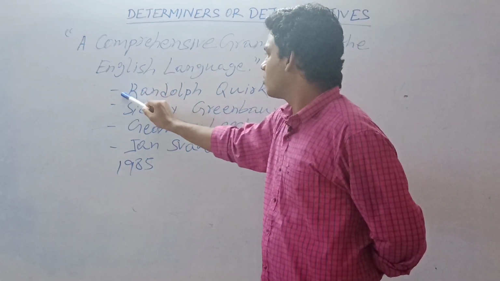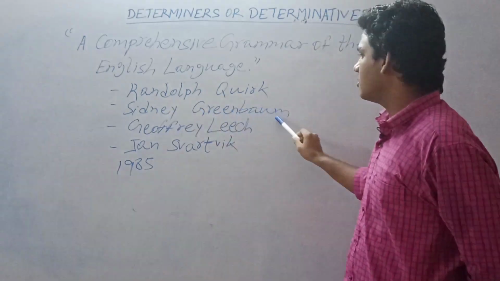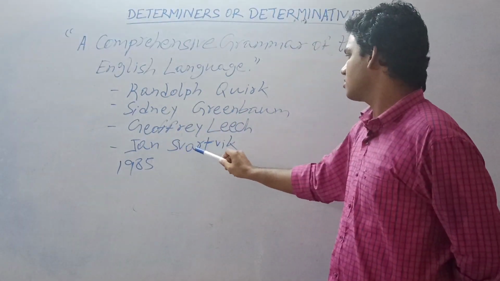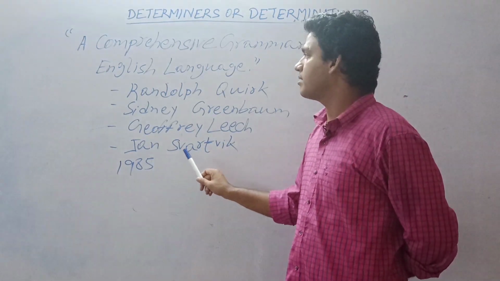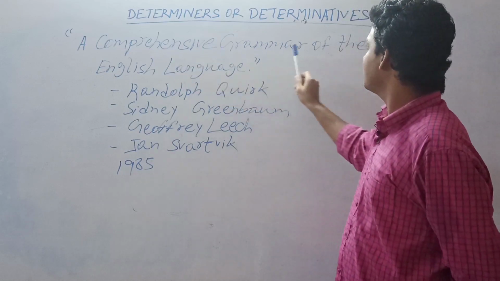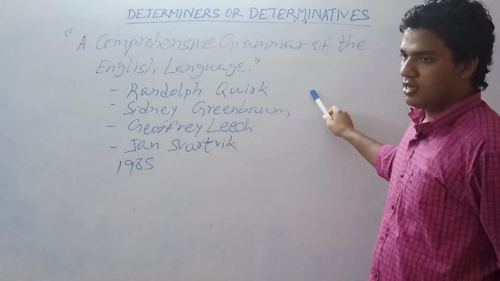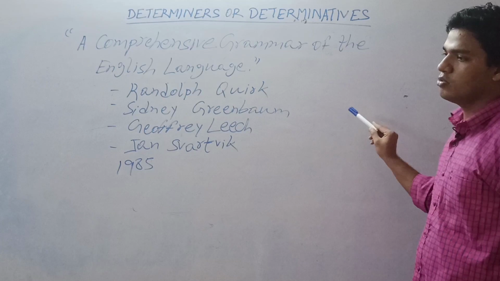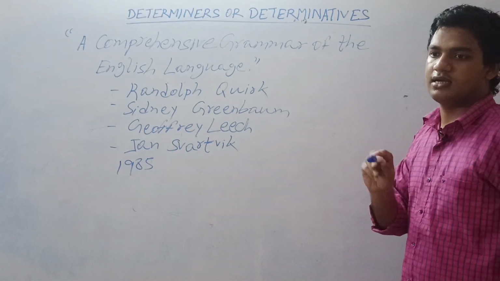The book was written by Randolph Quirk, Sidney Greenbaum, Geoffrey Leech and Jan Svartvik. Finally, it clearly defined determinatives and put determinatives into a distinct category of English grammar.